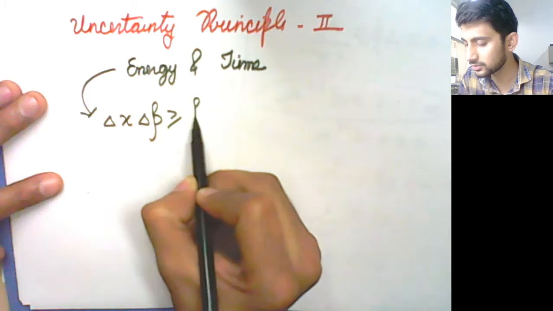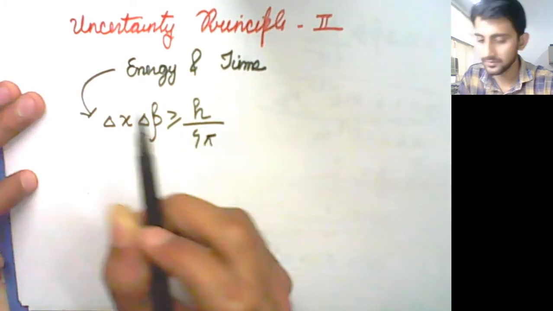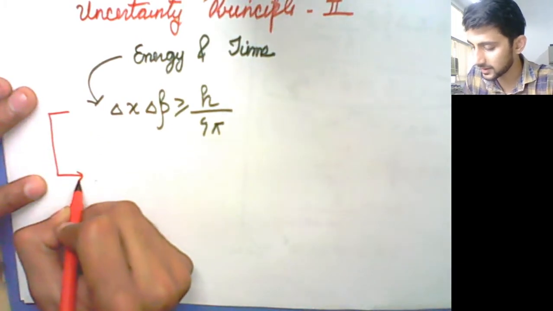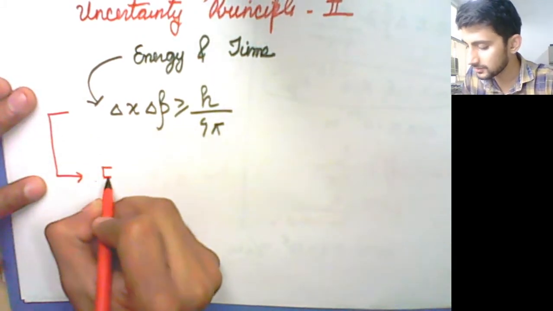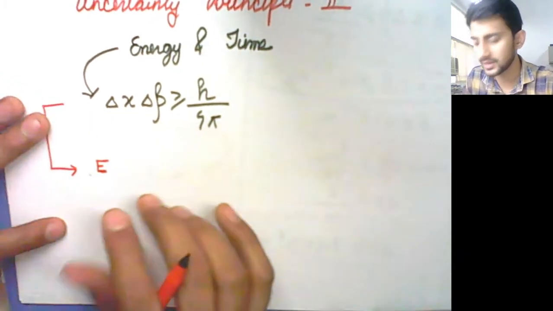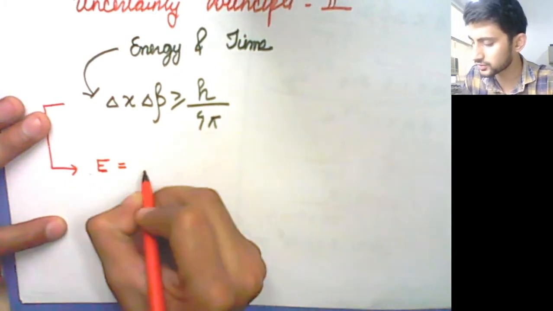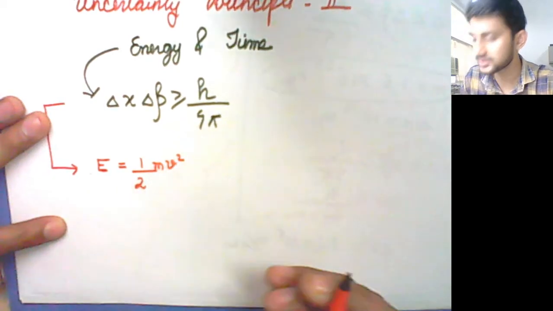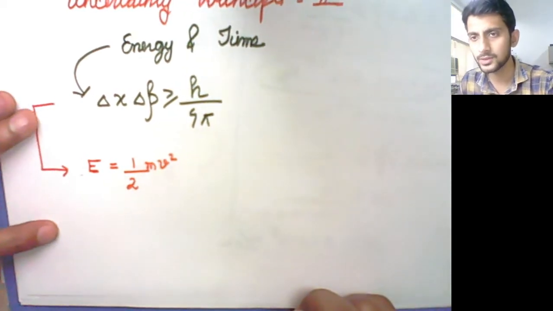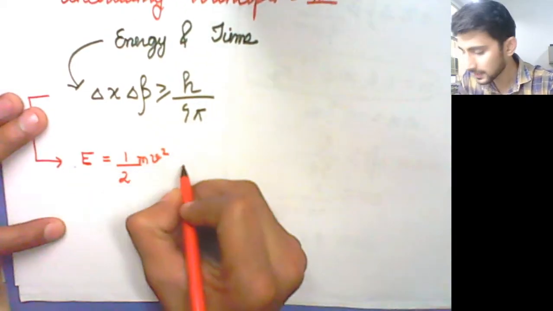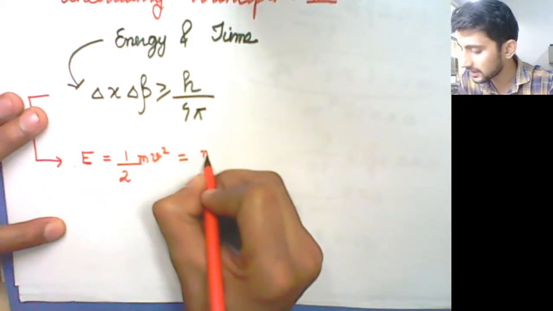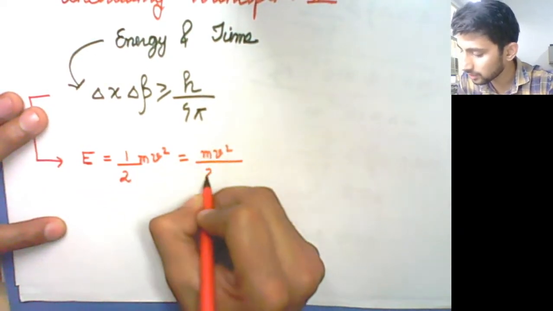Using the first principle itself, which was delta x into delta p has to be greater than or equal to h upon 4 pi, we can find that relation using the fact that the energy, or just the kinetic energy we are considering, is given by E equals half mv square. Multiply m in the denominator and numerator, you will get m square v square upon 2m.